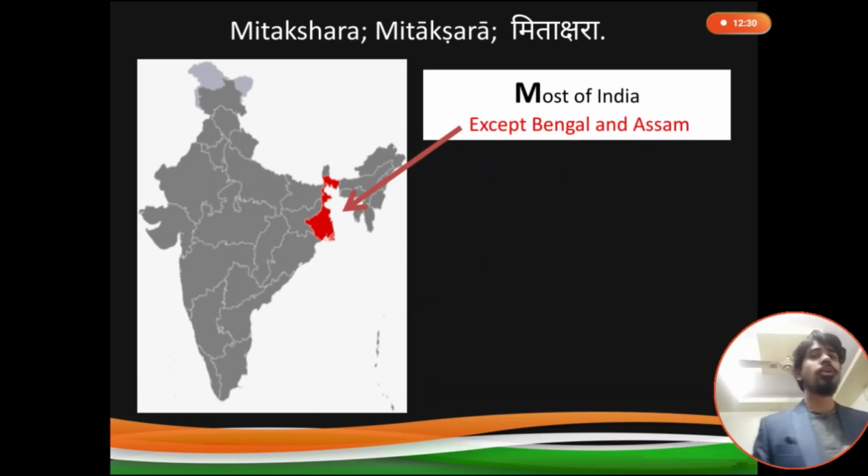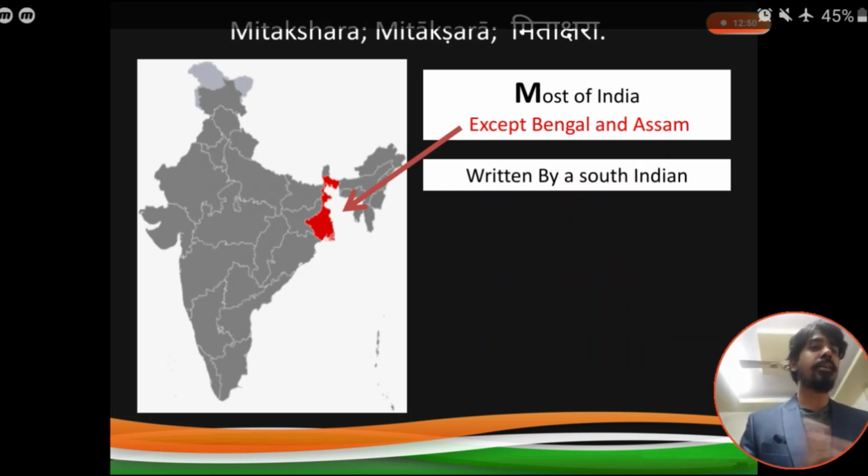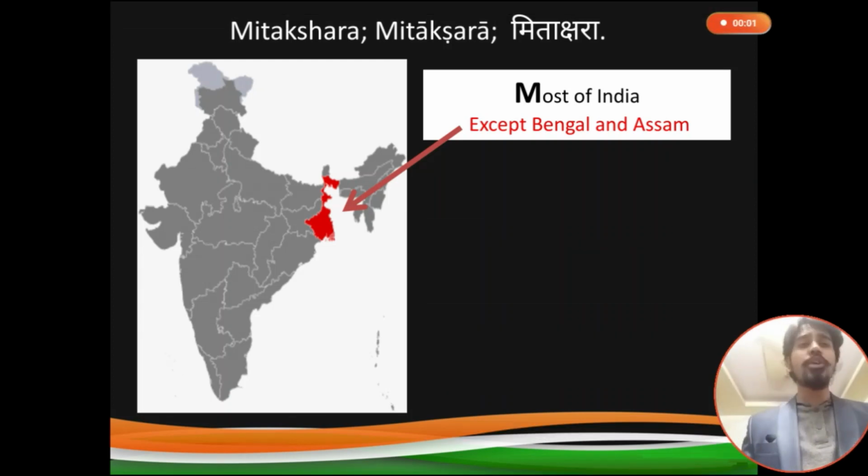So Mitakshara school, we can see M for Mitakshara, M for most of India. The Mitakshara school is followed in most of India except Bengal and Assam. That region I have put in red mark. So how to remember it? Mitakshara, M for Mitakshara, M for most of India. And it is written by a South Indian. The Mitakshara school is divided into 5 sub-schools.